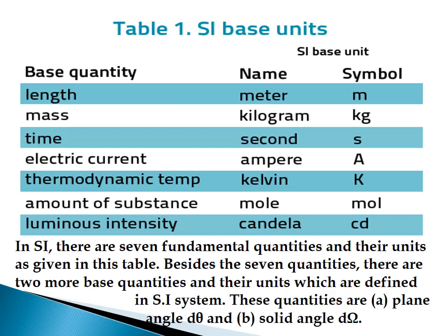In addition to these 7 fundamental physical quantities, there are 2 more fundamental quantities and their units which can be defined in SI system. These 2 fundamental quantities are plane angle and solid angle. Next part, let me discuss on these quantities and their units.